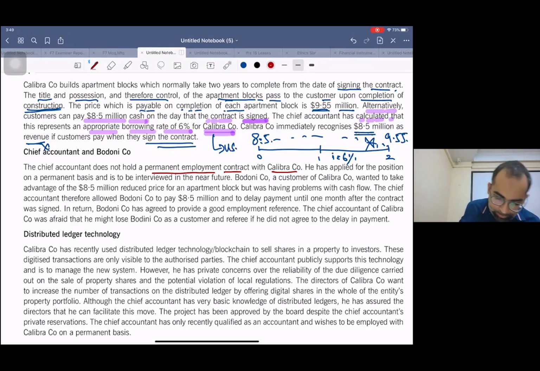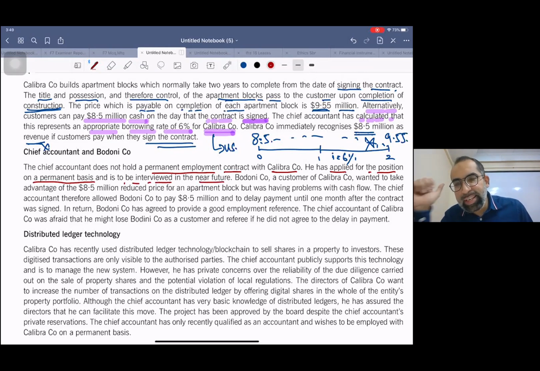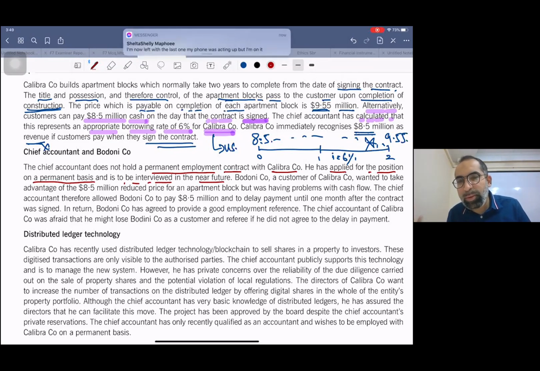Okay, now he has applied for the position on a permanent basis and is to be interviewed in the near future. So definitely he has to show good performance. He has to make the bosses happy.